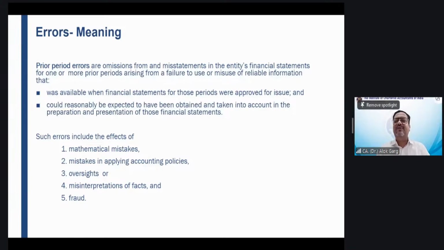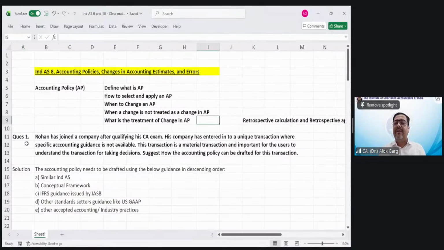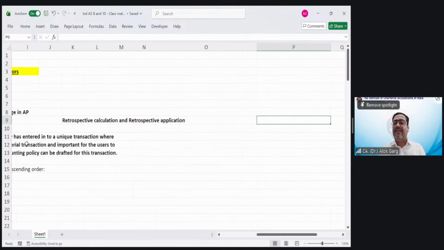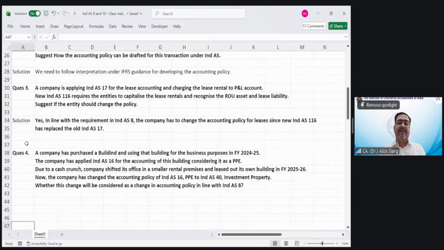In detail, I have shown you the ONGC annual report. I have given you a lot of layman language examples. I have captured the examples in the Excel file also, right? So we covered these two aspects in detail. We talked about these aspects in accounting policy, and we also saw the accounting treatment. Accounting treatment is retrospective calculation and retrospective application, right? This is the accounting treatment.